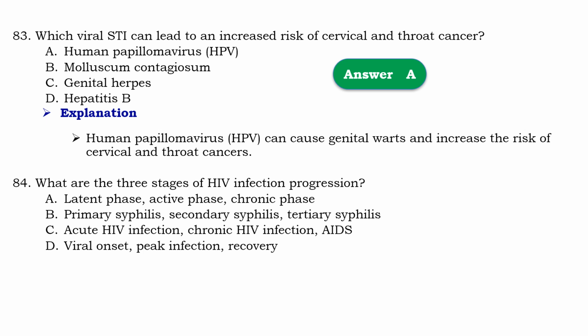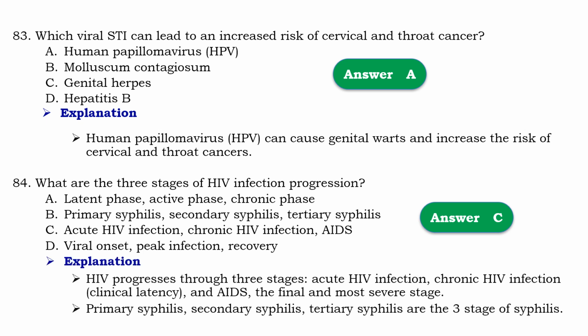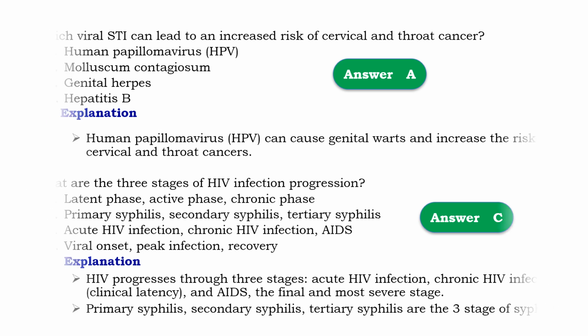Question number 84. What are the three stages of HIV infection progression? So that should be C. Acute HIV infection, chronic HIV infection, and AIDS. Means that HIV progression through three stages that they are acute HIV infection, chronic HIV infection, or clinical latency, and AIDS is the final and the most severe stage. Primary and also syphilis can be primary syphilis, secondary syphilis, and tertiary syphilis as the three stages of syphilis.